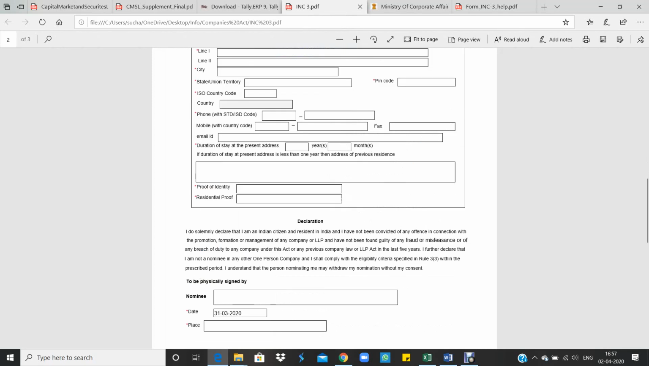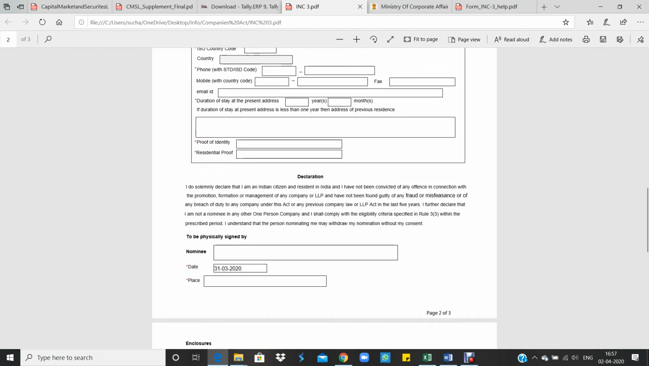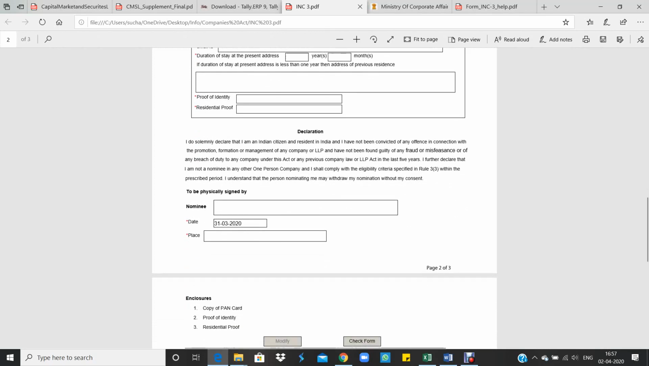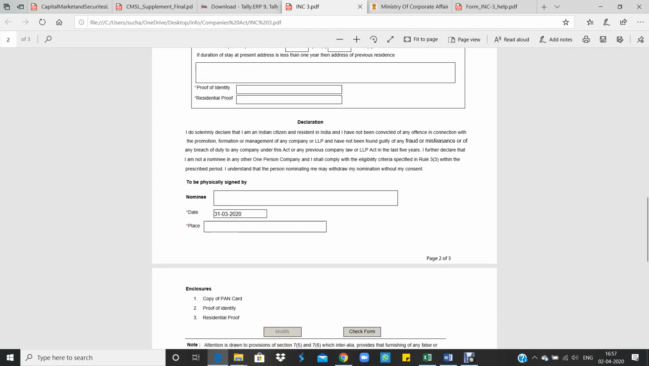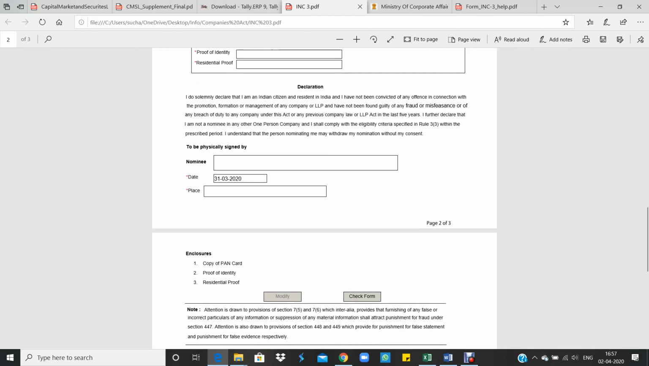So here, what kind of proof? Suppose, for example, residential proof may be an electricity bill or gas bill or any bank statement, something like that. He has to write this here. And then proof of identity, PAN card or ration card, voter ID, those proofs of identity have to be written here. Then here the declaration: the nominee has to sign this declaration in the box next to the nominee, and he has to mention the date on which he is filling this form, and the place from which he is going to submit this.